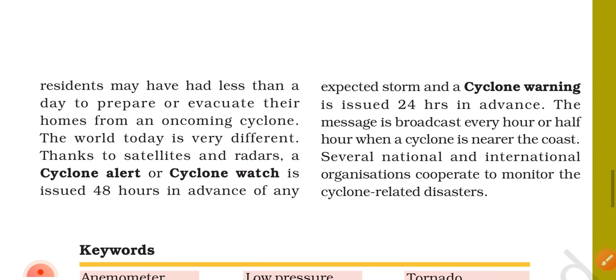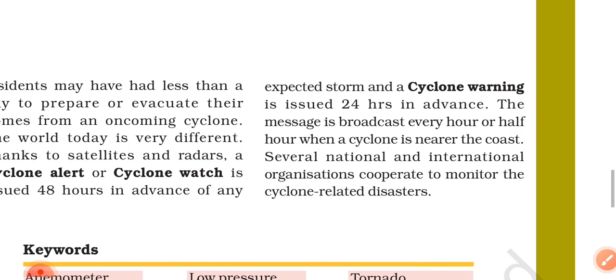Thanks to satellites and radars, a cyclone alert or cyclone watch is issued 48 hours in advance of any expected storm, and a cyclone warning is issued 24 hours in advance. The message is broadcast every hour or half hour when a cyclone is near the coast. Several national and international organizations cooperate to monitor cyclone related disasters.